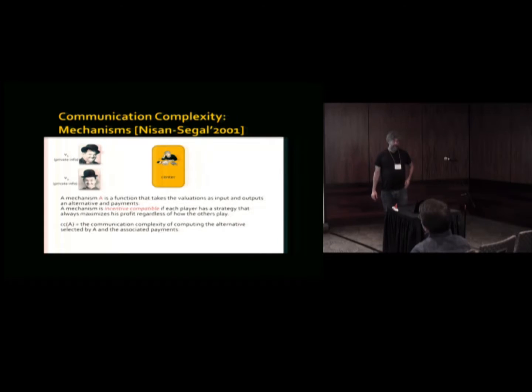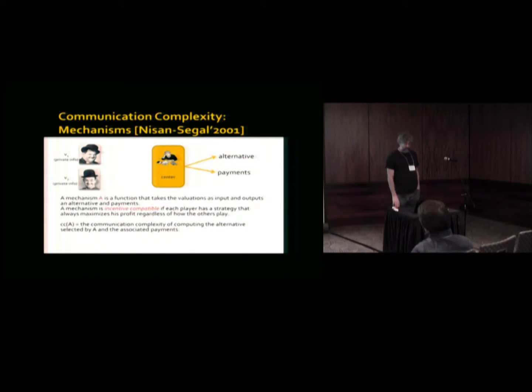A mechanism is basically, in addition to having an outcome, you also have payments as output. So now we're thinking about the participants as selfish participants, and we model them as acting to optimize their own utility. And again, a mechanism is an incentive-compatible way to get the desired outcome that you want. So there's still interaction between the players, and at the end we have an outcome, which is one of many possible alternatives, and the payments for the different players.